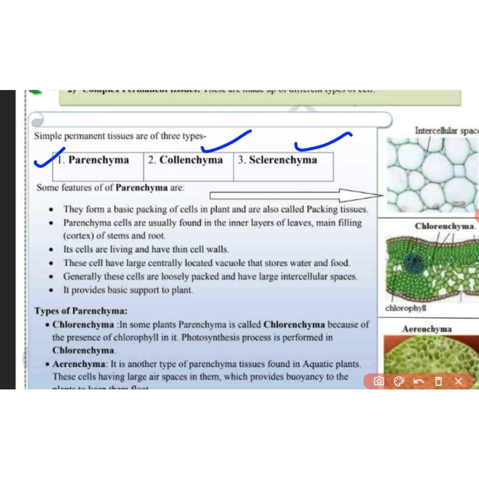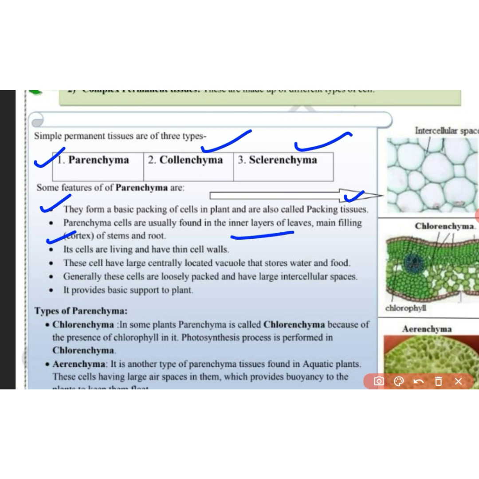Now let us see some features of parenchyma cells. First, they form the basic packing of the cells in the plants, so they are also known as packing tissues. These parenchyma cells are usually found in the inner layers of the leaves. Their function is filling the cortex of stems and roots.